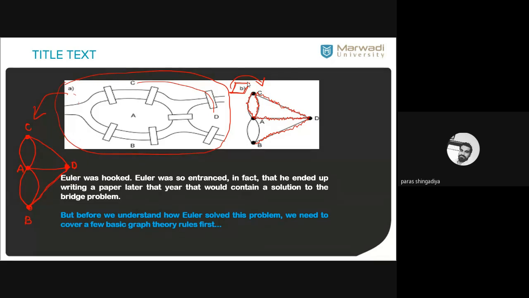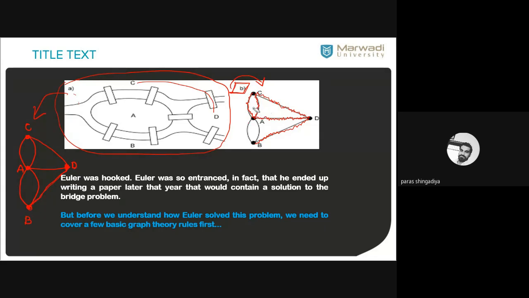So Euler developed a theory that by using this condition, if this graph follows the Euler condition, then it is possible. If it does not satisfy the Euler condition, then it is not possible. So what is the Euler condition? That is a result that we'll discuss in the next topic. First we'll discuss some definitions and so on, but I'll give you an overview about that.